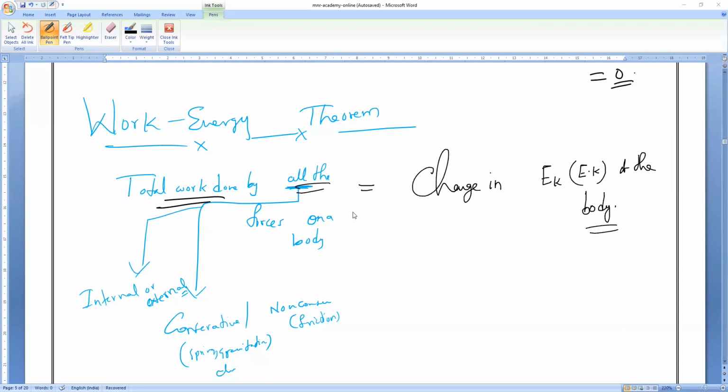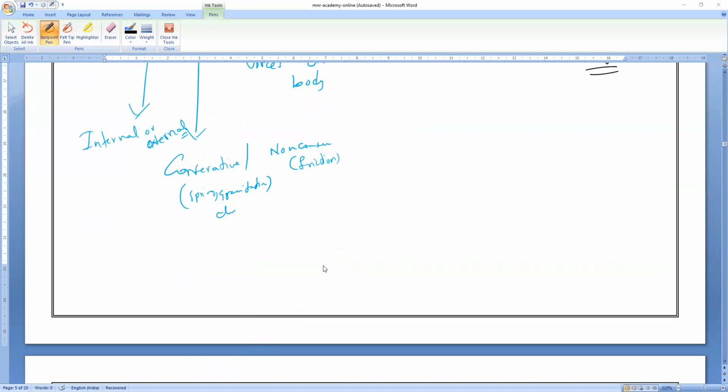All of you understand? So that is equal to the change in kinetic energy of the body. That is what we call the work energy theorem. Understanding now? All of you remember, we have studied 3 types of work done. If the work done is positive, forget about the zero work done, then kinetic energy also what? Everybody. Kinetic energy also increases.